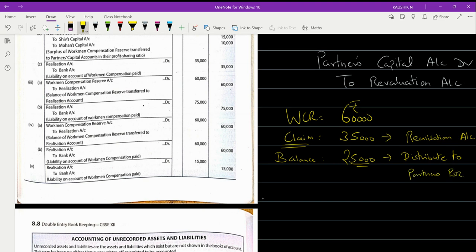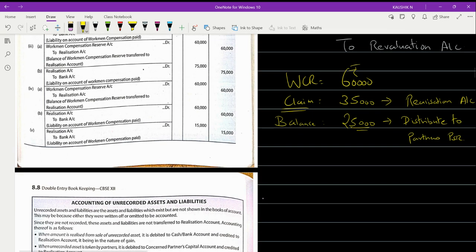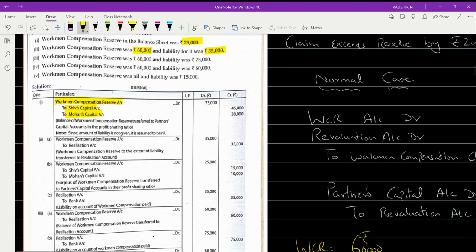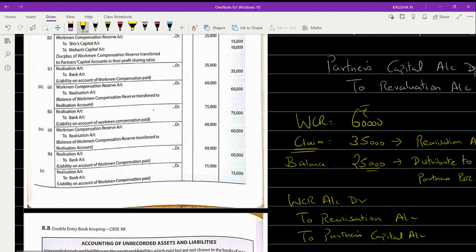So the entry will be WCR account debited to realization account and to partners' capital accounts. In this case, if there are two partners, then the partner names should be written one below the other, Shiv and Mohan.